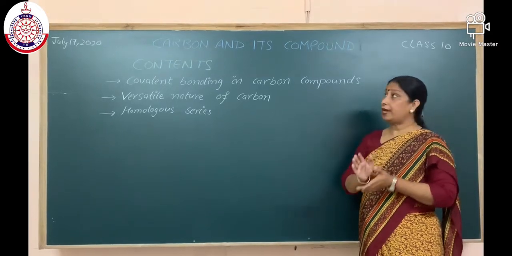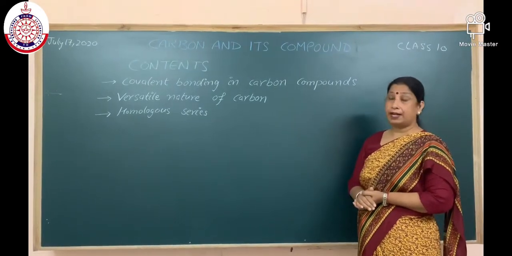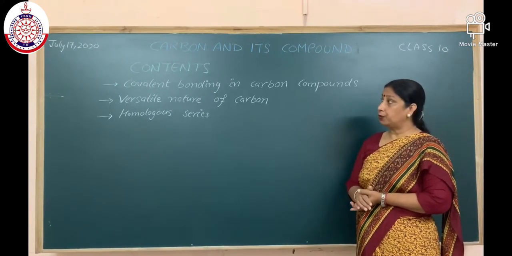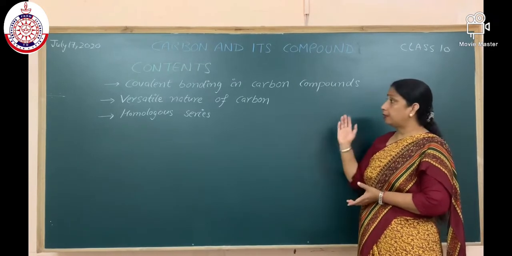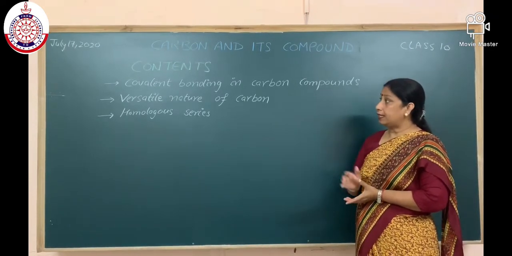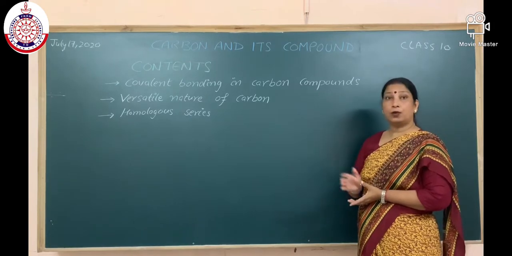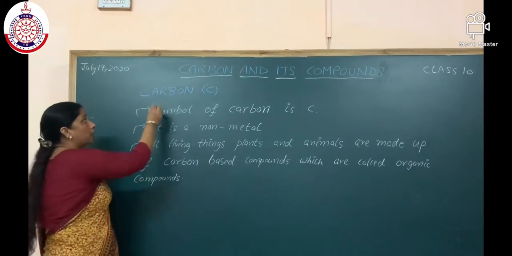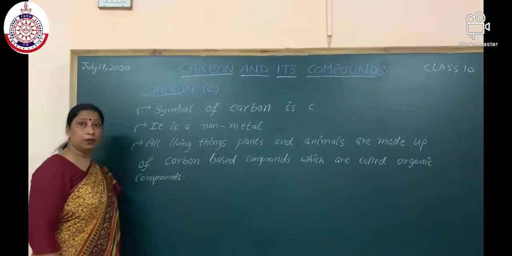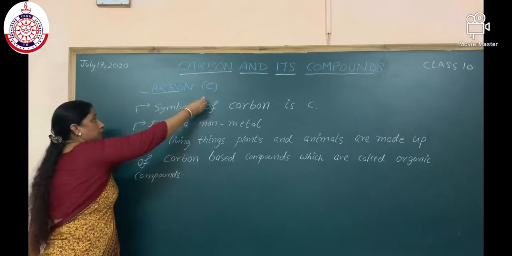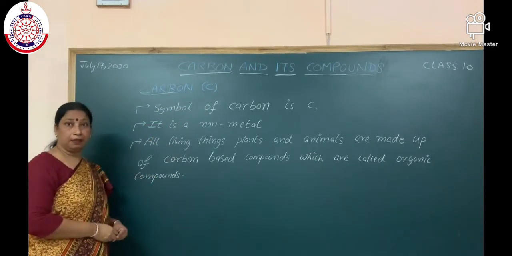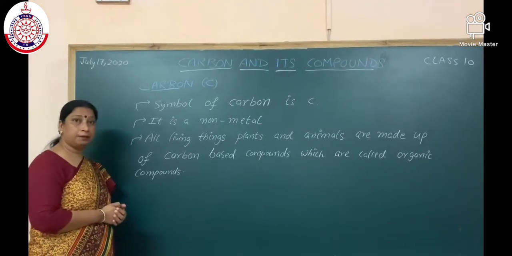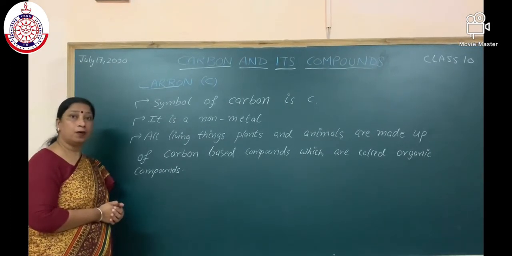Namaste students. Today I am going to start a new chapter, carbon and its compounds. In this chapter I will teach you covalent bonding in carbon compounds, versatile nature of carbon and homologous series. Students, carbon is derived from carbo. Carbo means coal. Its symbol is C. It is a non-metal. All living things, plants and animals are made up of carbon-based compounds which are called organic compounds.